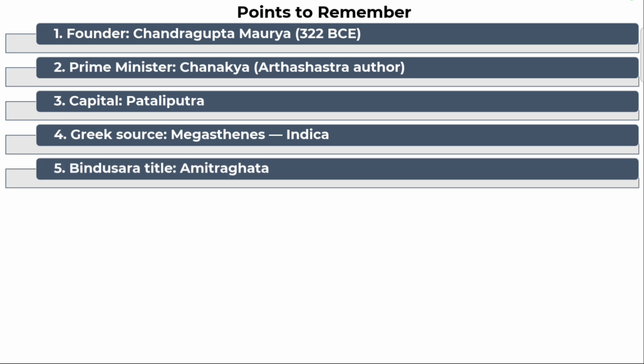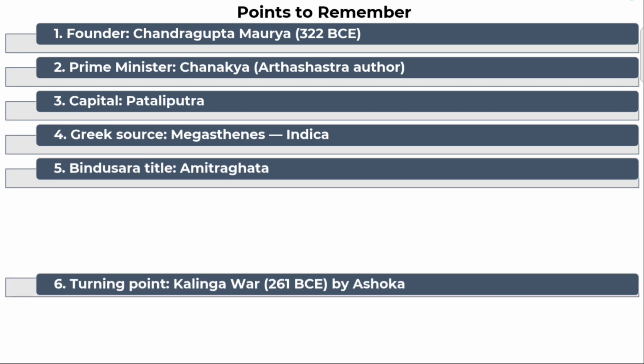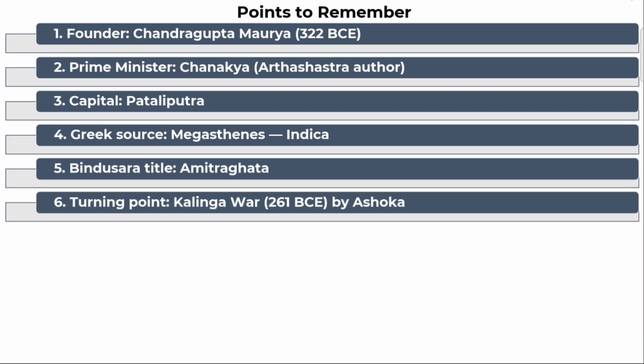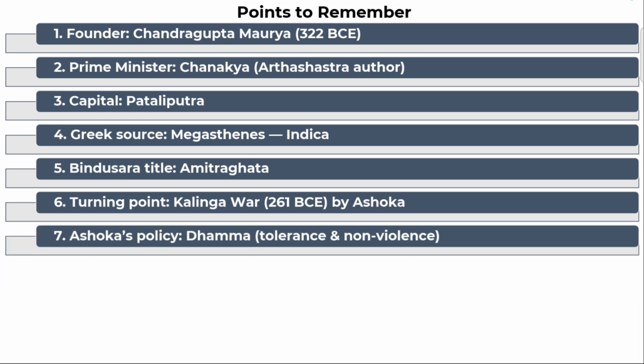Point number 5, Bindusara is also known as Amitra Ghata or Amitrachates. Point number 6, turning point. Kalinga War was fought by Emperor Ashoka in the year 261 BCE. Point number 7, Ashoka's policy. Ashoka came to the policy of Dhamma, tolerance and non-violence after the Kalinga War.